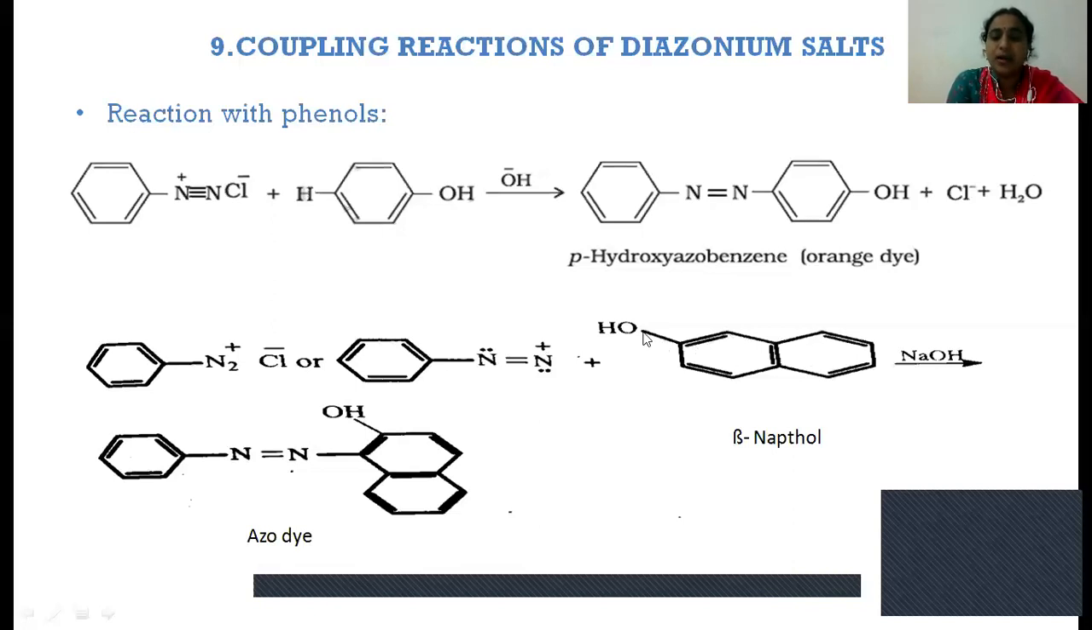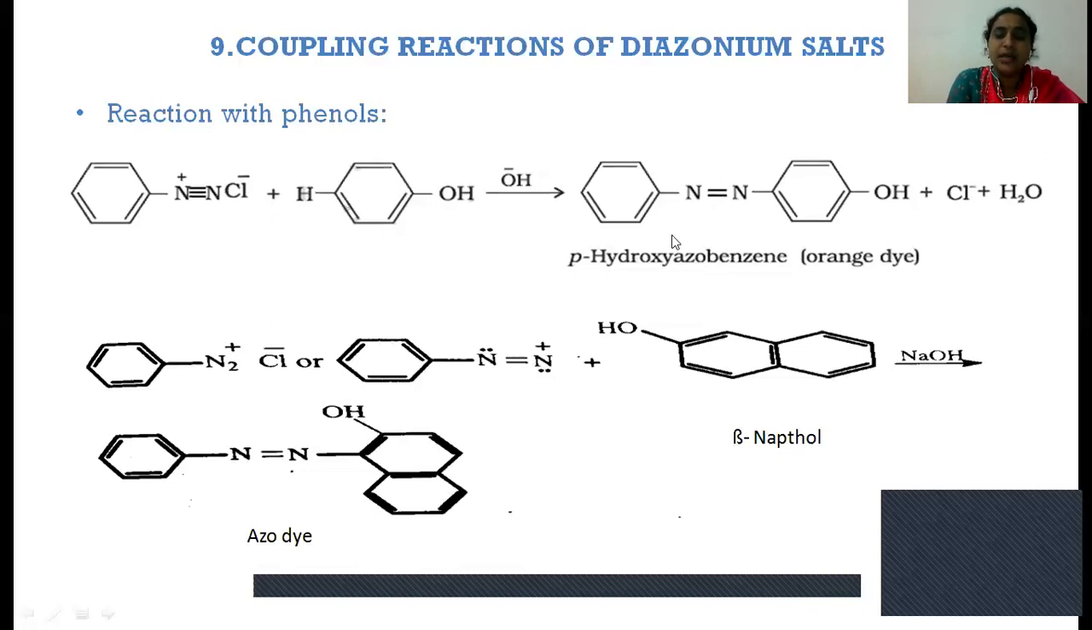In this compound, the OH group is present at the second position. This position is called alpha, whereas this position is called beta. So this benzene diazonium chloride, when it reacts with beta naphthol in the presence of base, that is OH minus, also produces the azo dye.